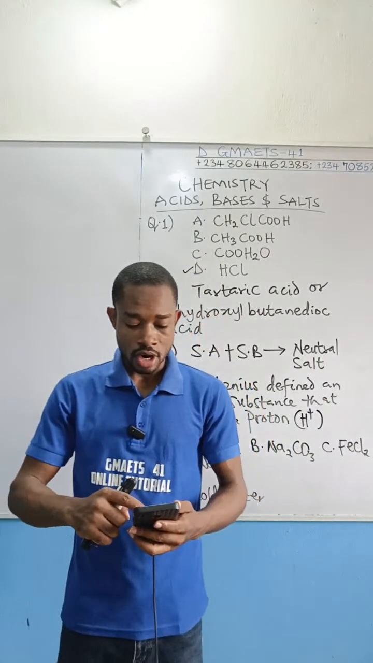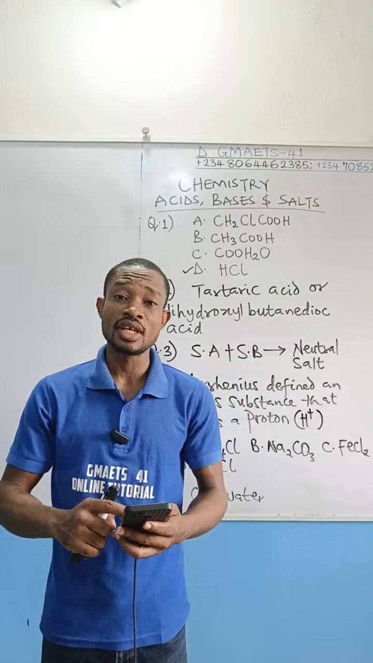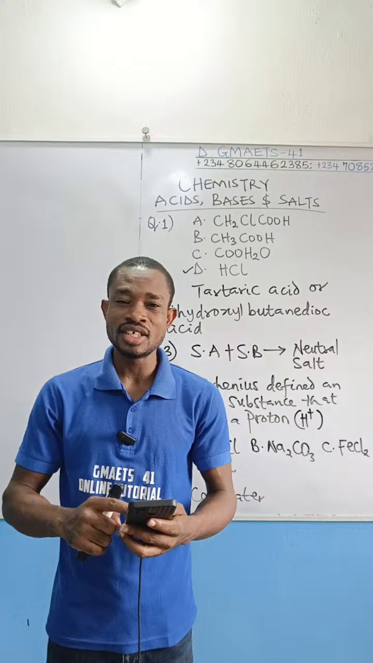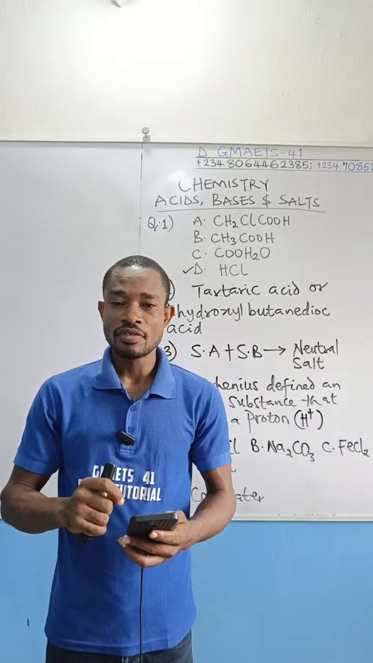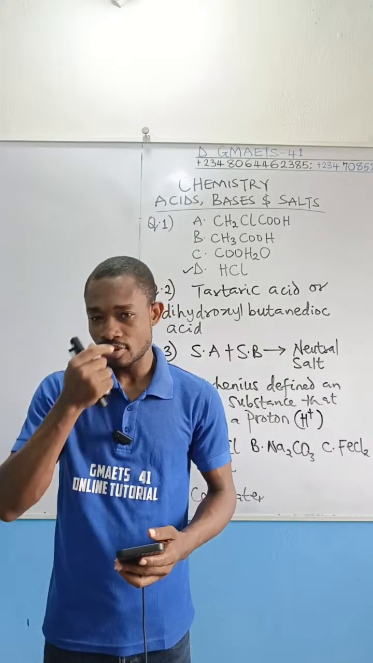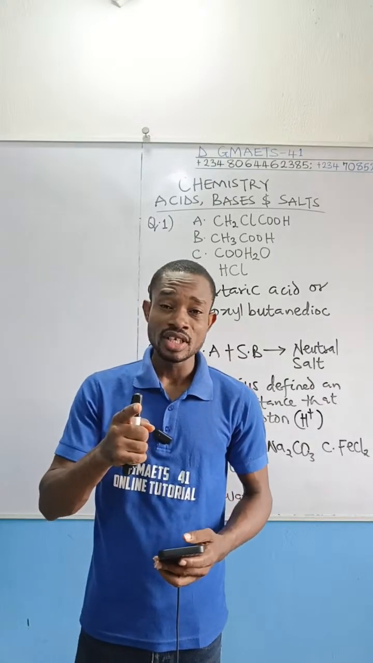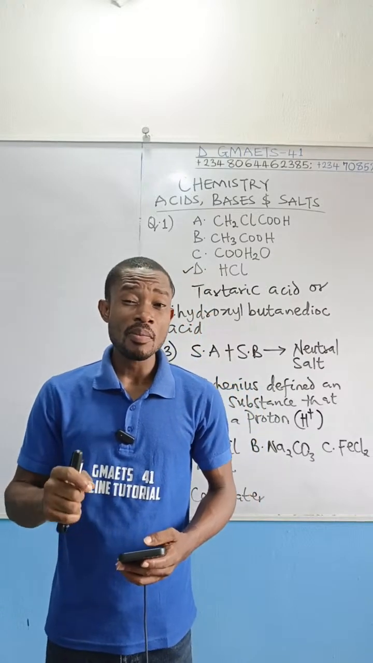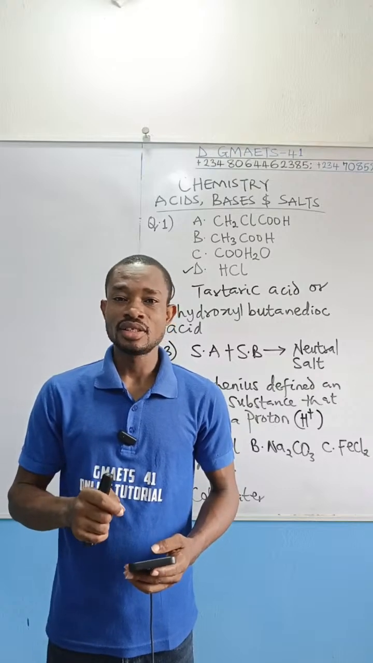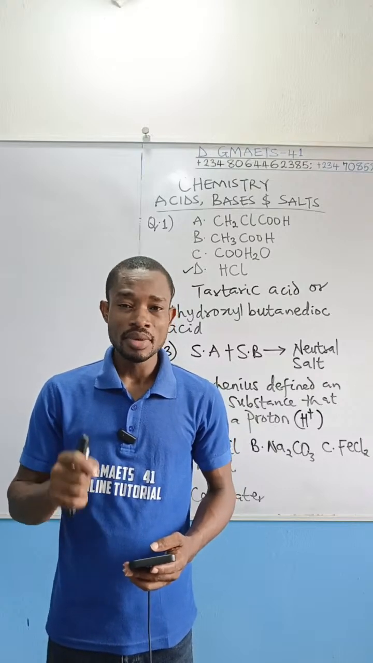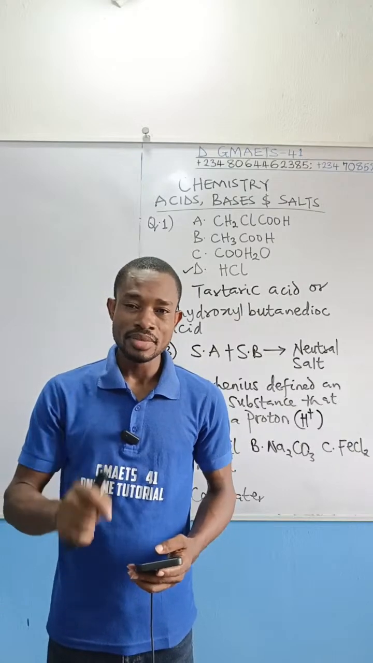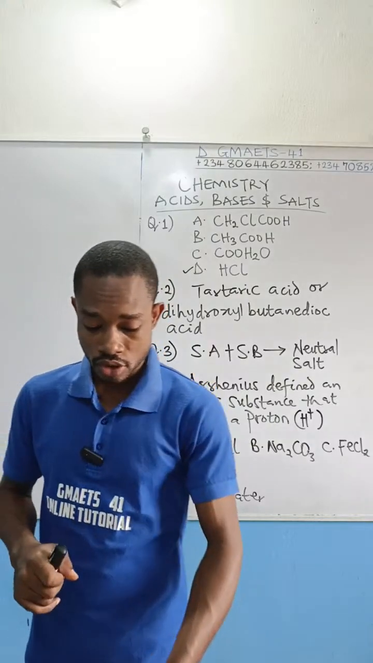All right, guys, we are moving on. Having said this, question number 7, we have this. It reads, which of the following acid is found in nettle plant? The acid found in nettle plant is formic acid. And that formic acid is also called methanoic acid. So you want to take note of that, okay?